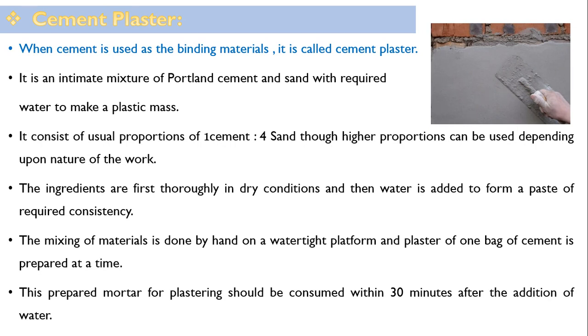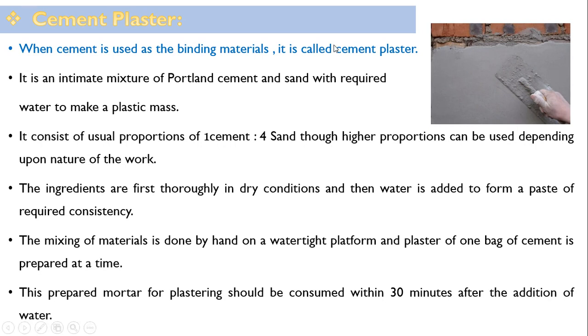The ingredients are first mixed thoroughly in dry condition, and then water is added to form a paste of required consistency. The mixing of material is done by hand on a watertight platform, and plaster of 1 bag of cement is prepared at a time. This prepared mortar for plastering should be consumed within 30 minutes after the addition of water, because the initial setting time of cement is 30 minutes. So this mortar proportion should be used. This is regarding the cement plastering method, that we shall discuss in the next slides.